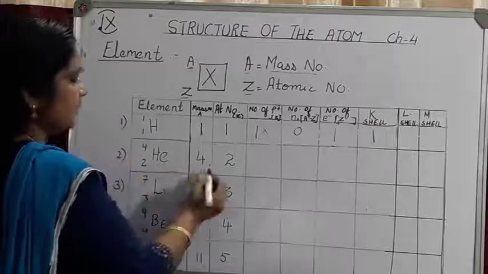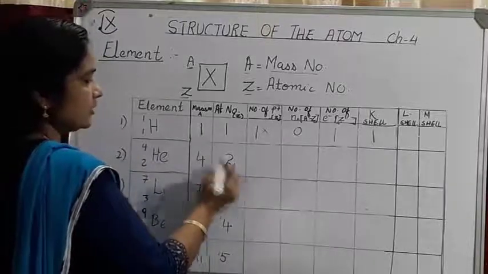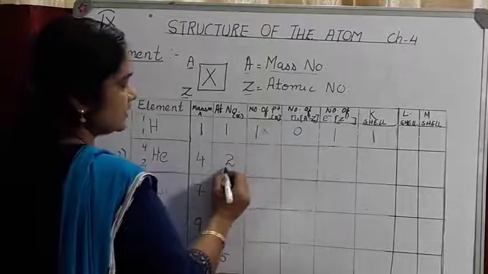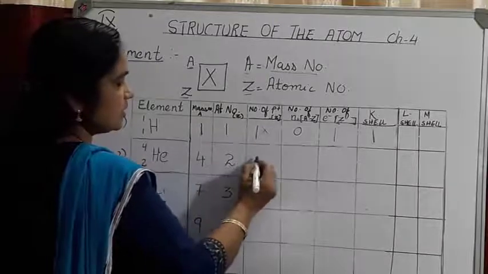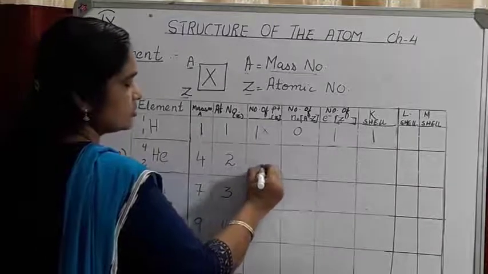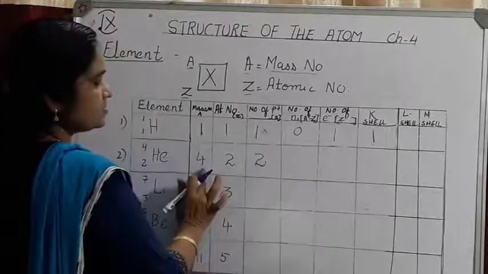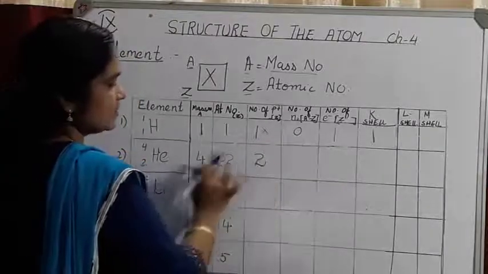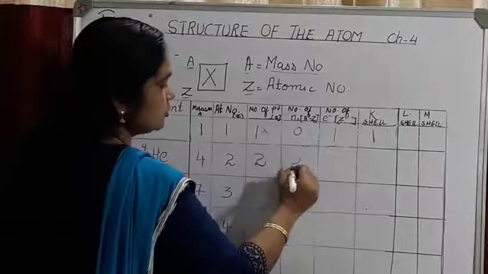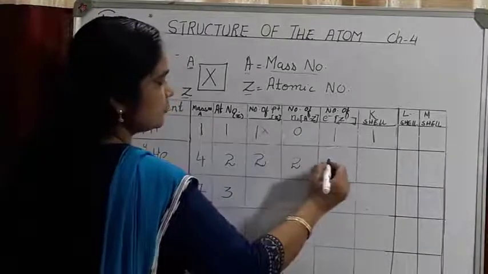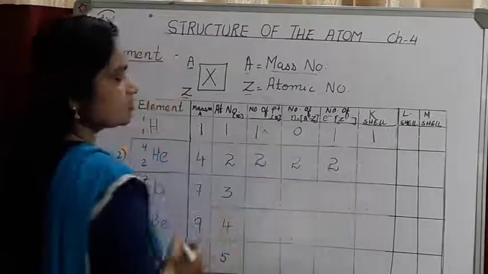Next one, helium. The mass number is 4, and the atomic number is 2. So, how many protons are there? The number of protons is equal to the atomic number, so the number of protons will be 2. And then, how many neutrons are there? You subtract the number of protons from the mass number. So, 4 minus 2 is 2. Neutrons are 2, and electrons and protons will be the same. So, the number of electrons will be 2.